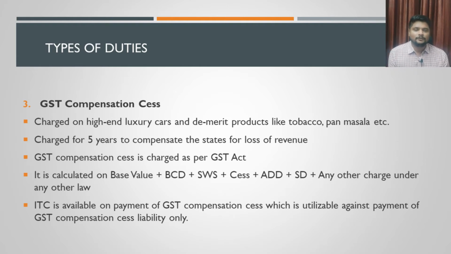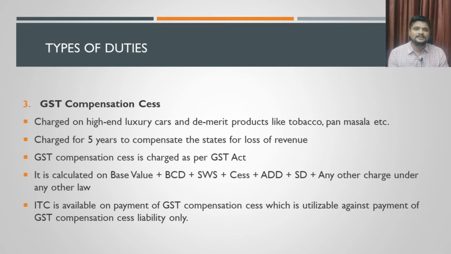But one point to note is that GST compensation cess will not be calculated on the IGST part. For the purpose of value, you should not include IGST, but all the other taxes and duties charged under the Customs Act have to be included for the calculation of this cess.